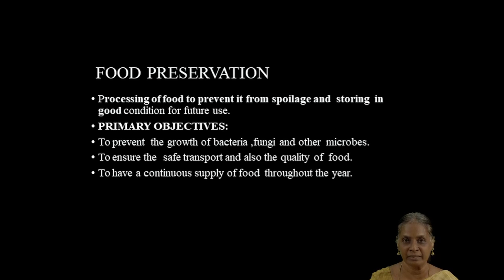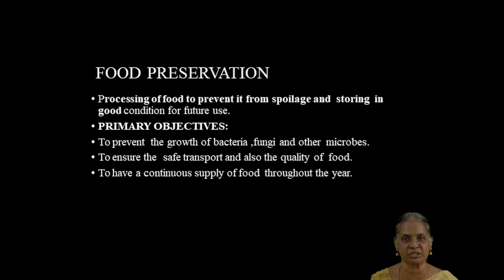And let us see the primary objectives. When the foods are placed in favorable temperatures, the growth of bacteria, fungi and other microorganisms that cause the spoilage of food products is totally prevented. So the fruits or the vegetables placed in refrigerators are fresh for a longer period of time.